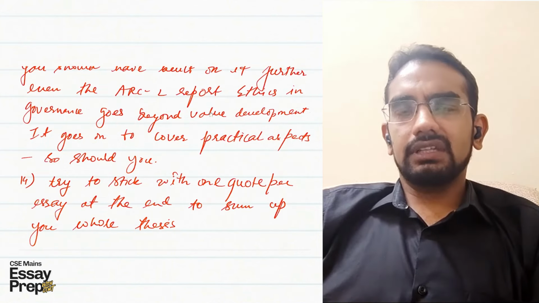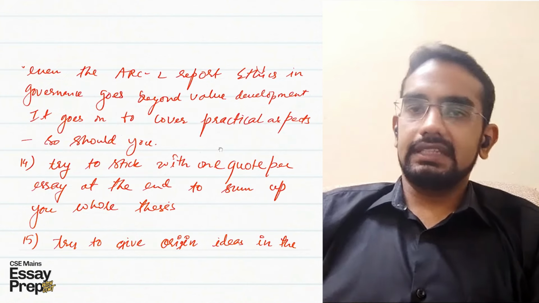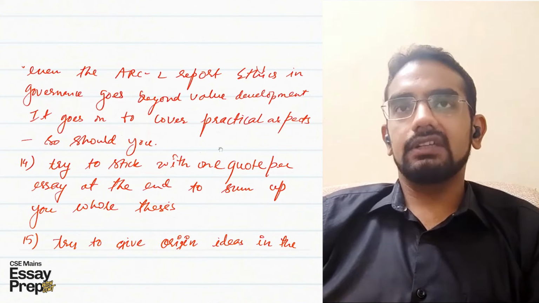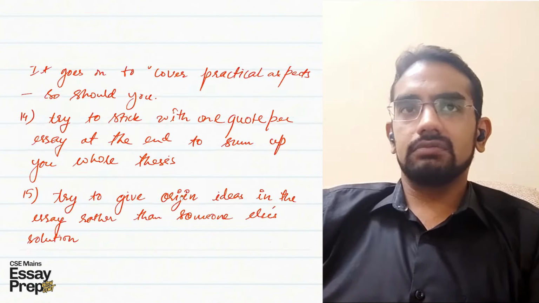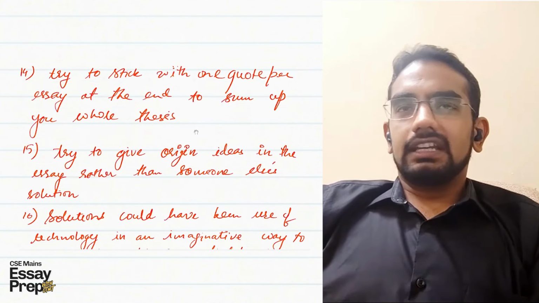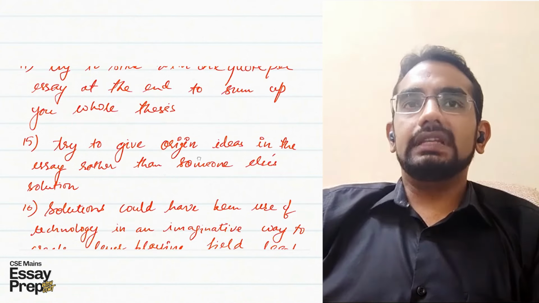Similarly, you mentioned the ARC2 report, the second ARC report on ethics in governance. Even that report, even though it mentioned building better ethical values in governance, also mentioned practical solutions that can be taken and should be taken. So should you. I was just trying to substantiate my point. Like I mentioned, try to stick with one quote per essay, otherwise it creates too many jerks in the essay.